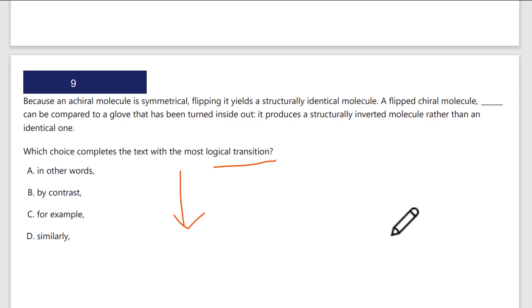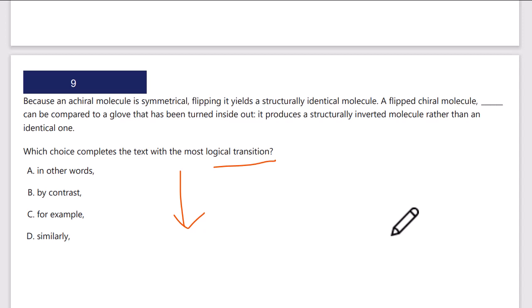Because a chiral molecule is symmetrical, flipping it yields a structurally identical molecule. A flipped chiral molecule can be compared to a glove that has been turned inside out. It produces a structurally inverted molecule rather than an identical one.